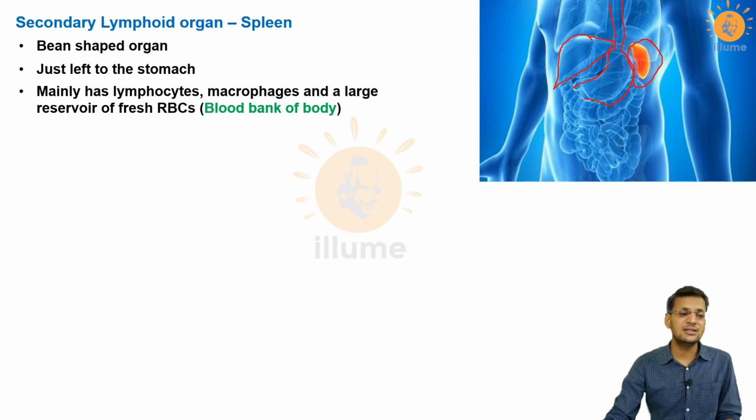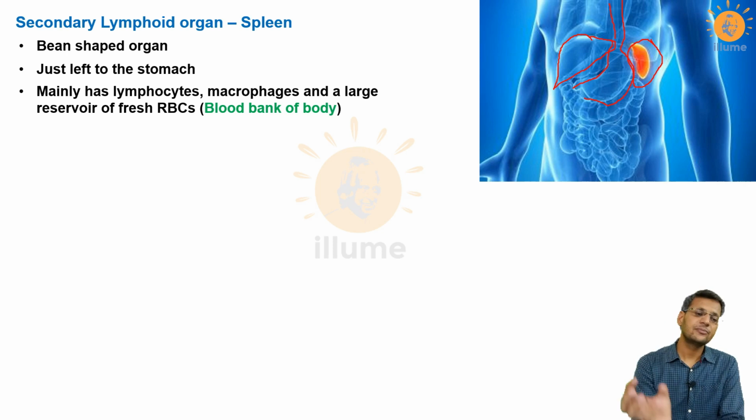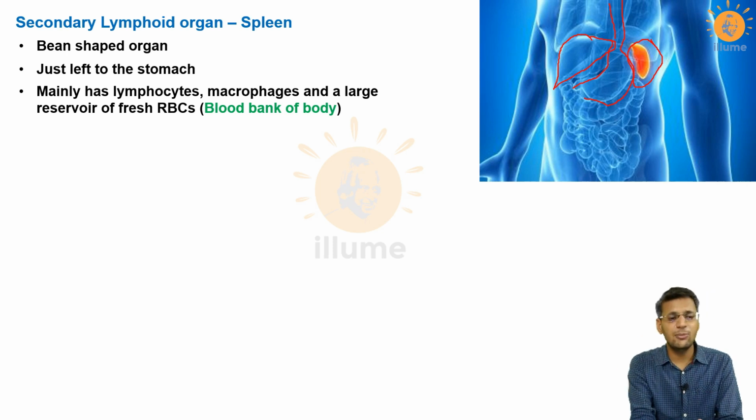of fresh RBCs. After the formation of RBCs in the bone marrow, some fresh RBCs move directly into the spleen, and whenever there is an emergency in the body and your body needs fresh RBCs, then the spleen contracts and sends these RBCs directly into the body system, and that's why the spleen is called the blood bank of the body, because it helps the body in emergency situations.